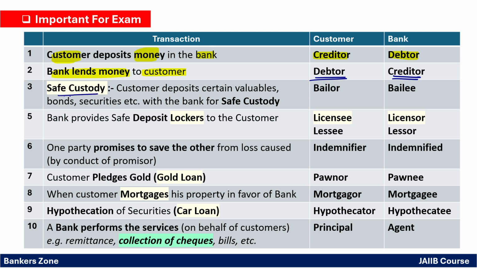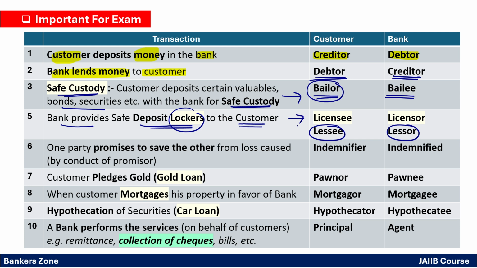Now in case of safe custody, the customer can deposit different valuables like bonds, securities, etc. So it is safe custody. In case of safe custody, the owner of that document is the customer, the bailor. So the customer becomes the bailor and the bank becomes the Bailee. Now the bank also provides a locker facility. In that case, the owner of the locker is the bank, so the bank becomes the lessor and the customer becomes the lessee.